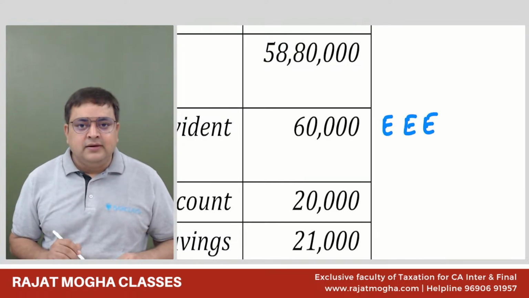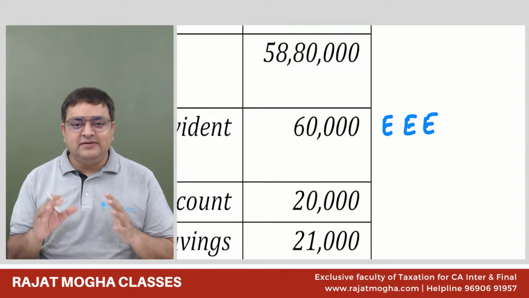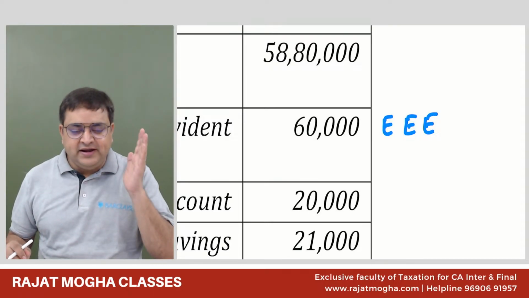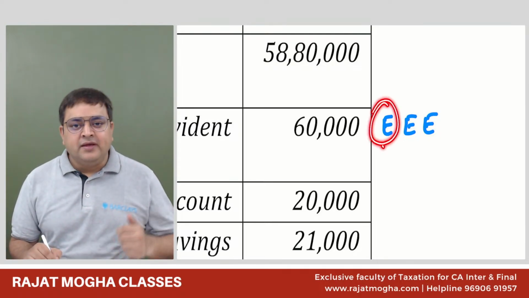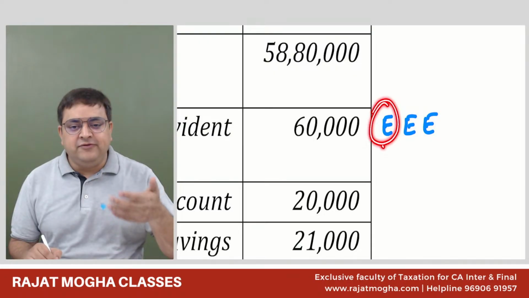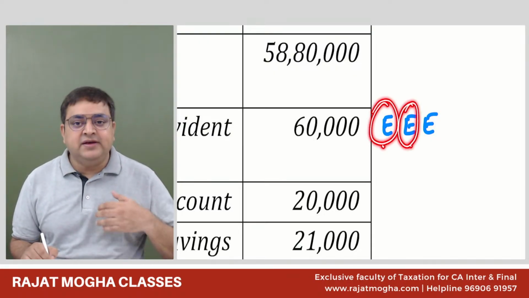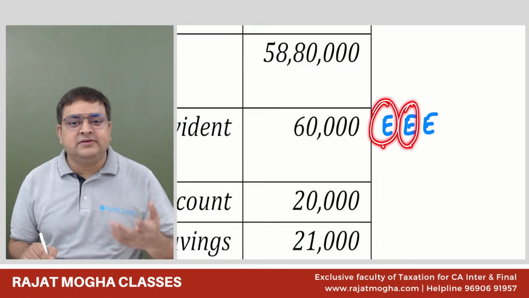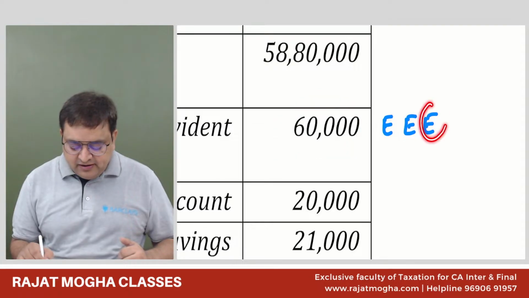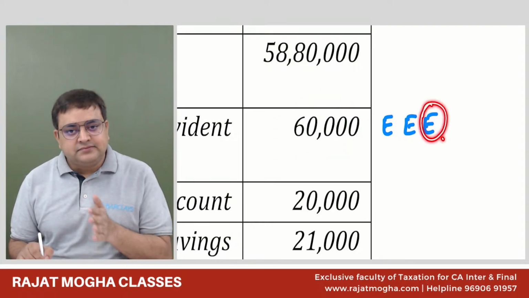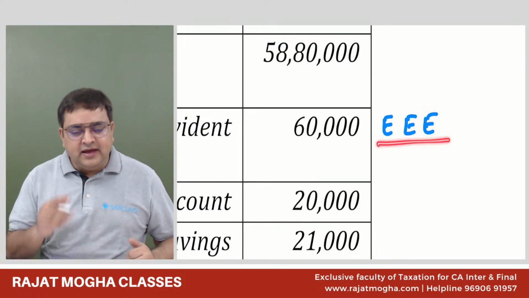EEE. In practical life, we call these schemes EEE, please don't use it in your examination, but in practical life, we use it. We call it EEE: exempt, exempt, exempt. The first exemption is when we invest the money, we get an exemption under 80C, right? The second exemption is when we earn the income, when the interest gets accrued, that is also exempt. So this is an exempt income. And when there is a maturity, then also this income is exempt. So people call it EEE, exempt, exempt, exempt.